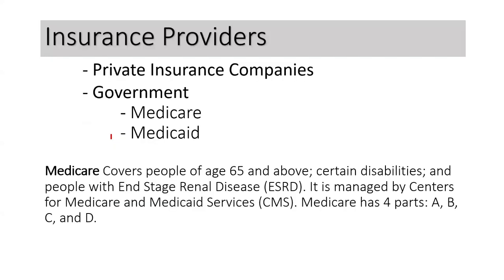In most of the countries, insurance is provided primarily by private insurance companies and government. In the United States, government provides so many insurances, out of which Medicare and Medicaid are most prominent. Medicare is the government insurance which covers people with age 65 and above. It has 4 parts: Part A, Part B, Part C, and Part D.